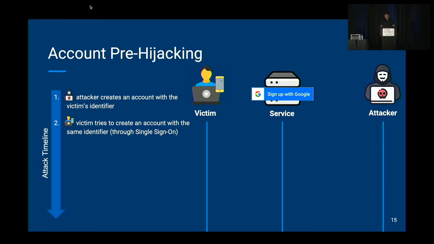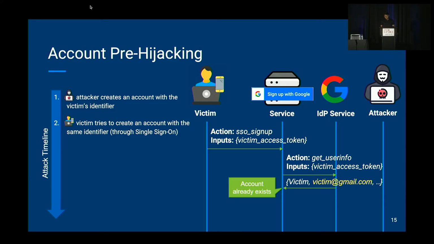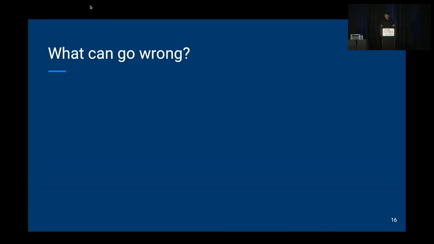In modern websites, the victim has the possibility to create accounts through single sign-on. So since the victim uses a Gmail account, they can create an account through Google single sign-on. So the victim will opt for this option. So the victim will provide the access token to the service, and the service will contact the Google Identity Service for obtaining the details for creating the account. So the IDP service will provide the victim's information, such as the email address and name. And this is an interesting point because at this moment, the service is confused because there is already an unverified account with the same email address. So what can go wrong?